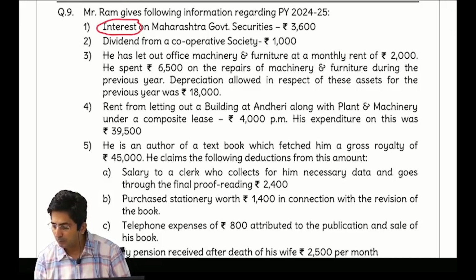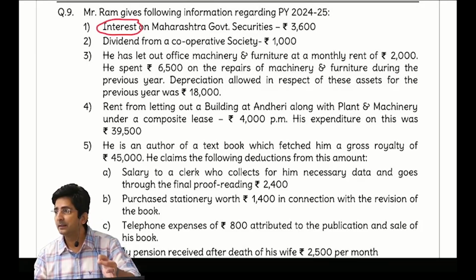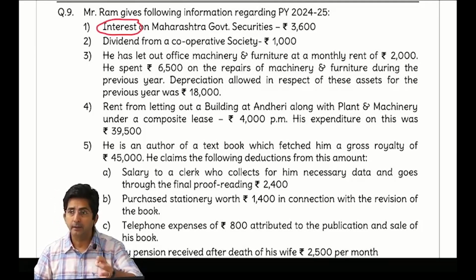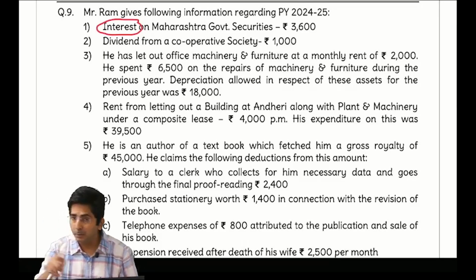Then he has let out machinery and furniture on a monthly rent. Tell me, what is this? Is this composite rent? No. Composite means building plus other asset. There should be a combination of building, a structure of 4 walls and a roof, plus other asset. Then it becomes a cocktail, composite rent. But if you find only other assets, other than building, then it is a rent of other assets. Doesn't make any difference. Rent will be taxable only. But when to say composite, if it is building plus other.